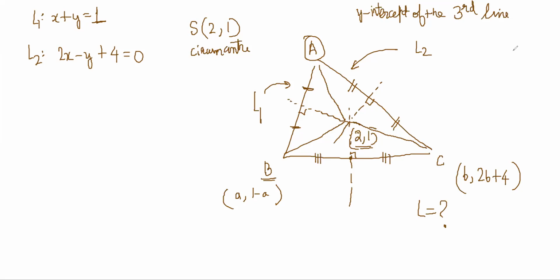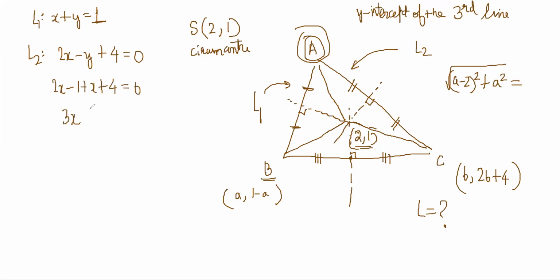That will be slightly annoying. The roots and all will be annoying, right? I mean, maybe it is the fastest way, I don't know. But I'm saying a minus 2 whole square plus 1 minus a minus 1 whole square should be equal to this distance. We can find A easily by this. So y is equal to 1 minus x. So 2x minus 1 plus x plus 4 is equal to 0. So 3x plus 3 is 0, so x is equal to minus 1. And y is equal to 2 then, right? Minus 1 comma 2. So this will become 3 square 9 plus 1, so 10, root 10, right?